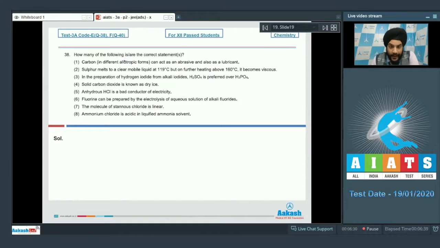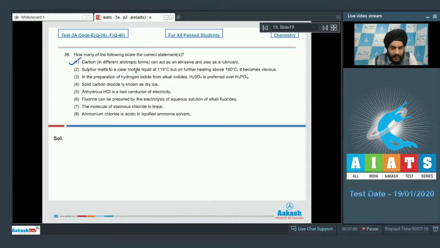How many of the following is or are the correct statements? So option 1, it says carbon in different allotropic forms can act as an abrasive and also a lubricant. So this is correct statement, students. Diamond acts as an abrasive, students, and it is graphite which acts as a lubricant. Let us look at the second statement now.